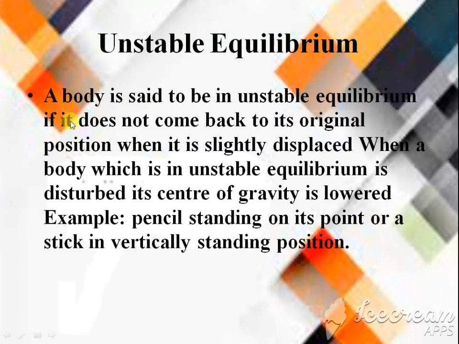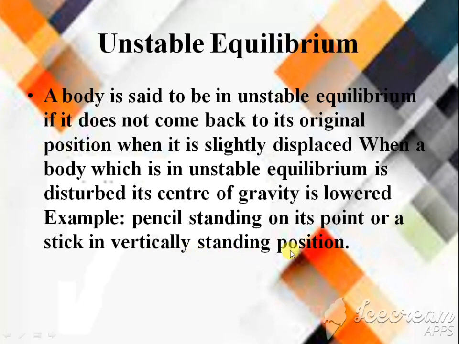Second is unstable equilibrium. A body is said to be in unstable equilibrium if it does not come back to its original position when it is slightly displaced. When a body which is in unstable equilibrium is disturbed, its center of gravity is lowered. For example, a pencil standing on its point, or a stick in a vertical standing position.